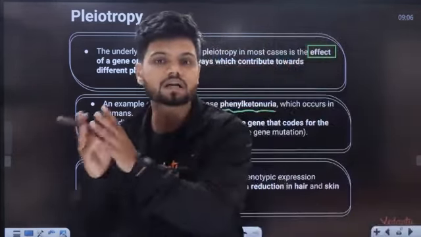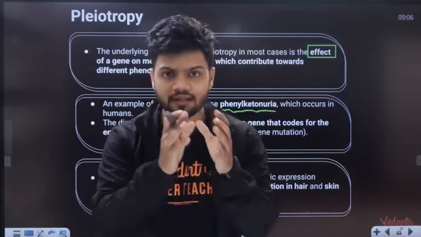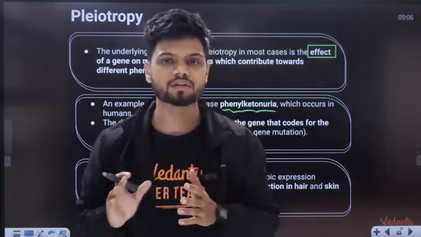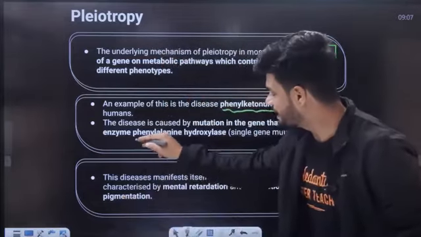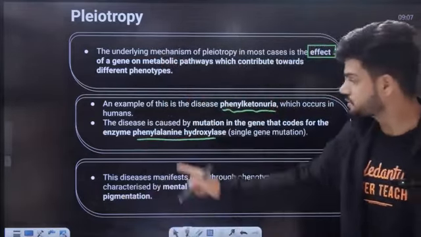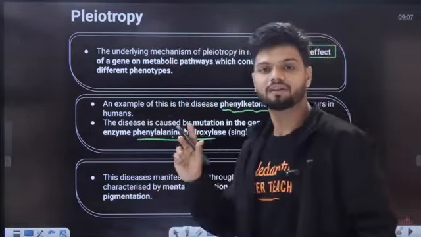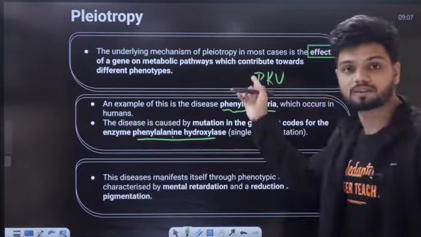Now, in Phenylketonuria disease, what happens? Phenylalanine is not converted to tyrosine because one enzyme is missing. The enzyme is called phenylalanine hydroxylase. If this enzyme is missing, then we get a disease called Phenylketonuria, PKU disease.